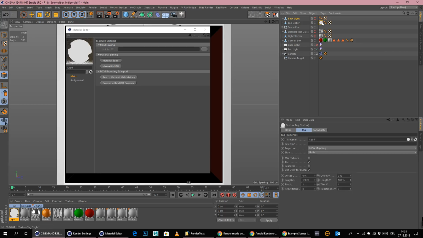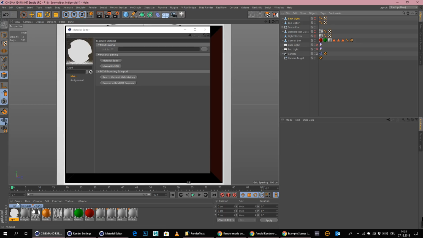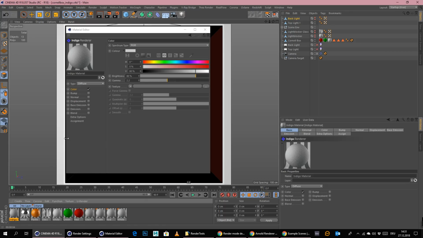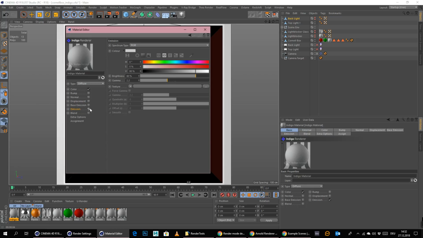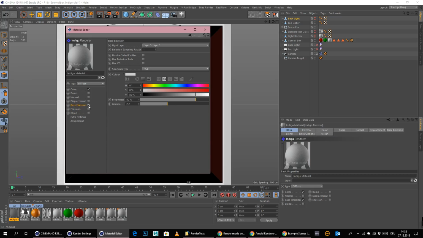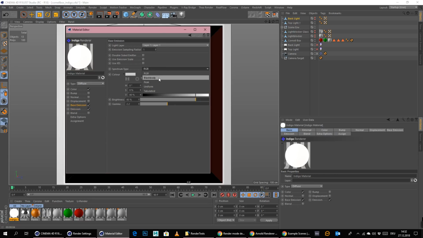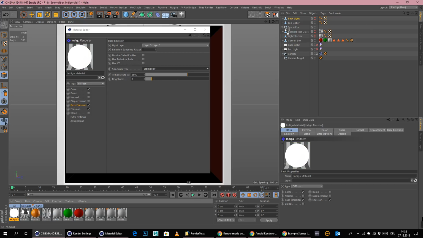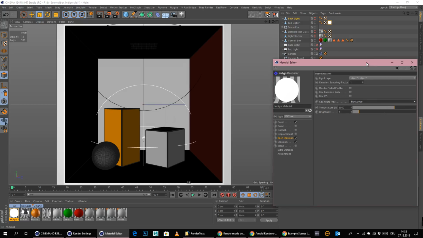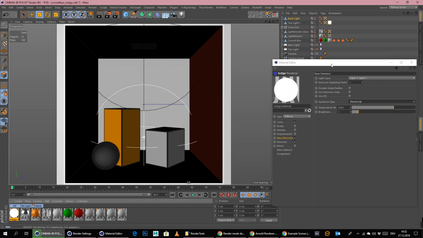Let me get rid of this, and let's create a quick light material. Let's go with emission. Oh, I think we need a base emission. Yes, seems like. Whatever the emission then is, we can set this here to black body as well. And let's put this on to the top light. Let's see what we get here.